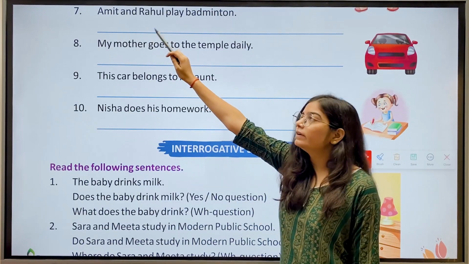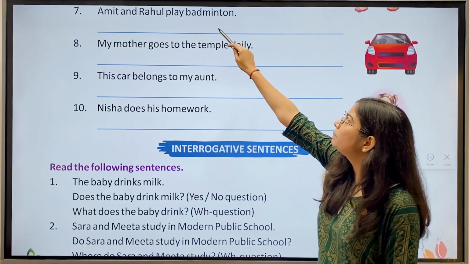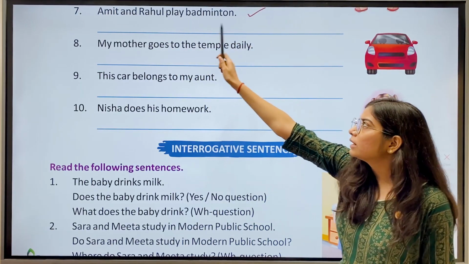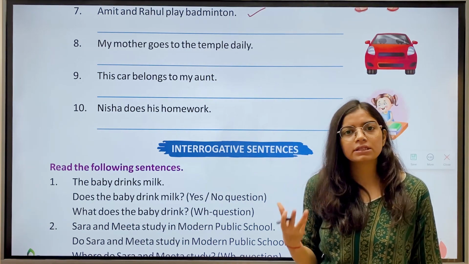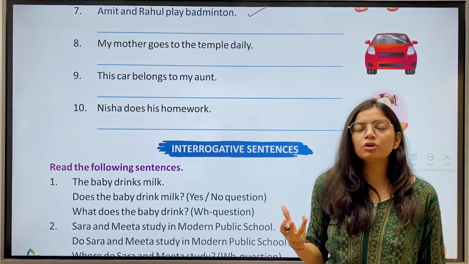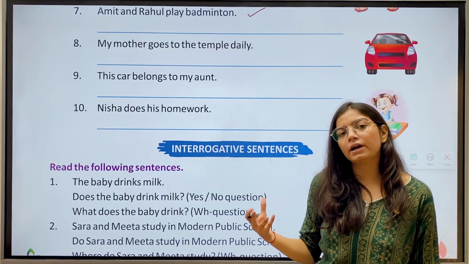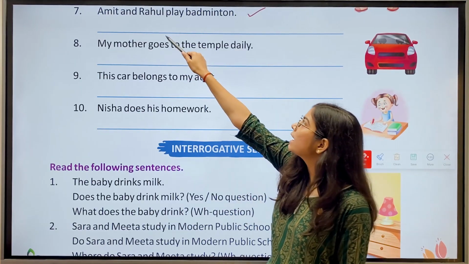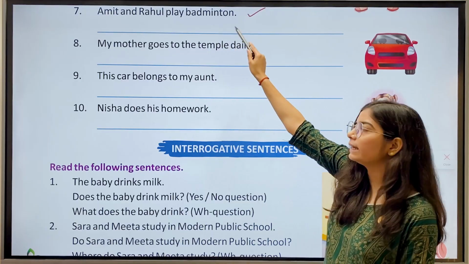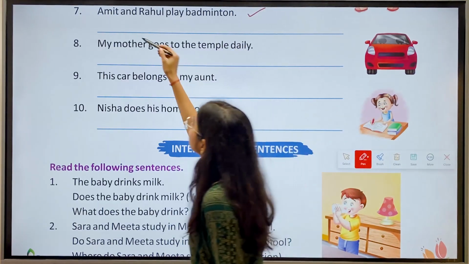Then we have seventh, Amit and Rahul play badminton. Now we have Amit and Rahul. It means this is a plural subject. So we'll use do not plus again the root form of the verb. So the answer is Amit and Rahul do not play badminton.